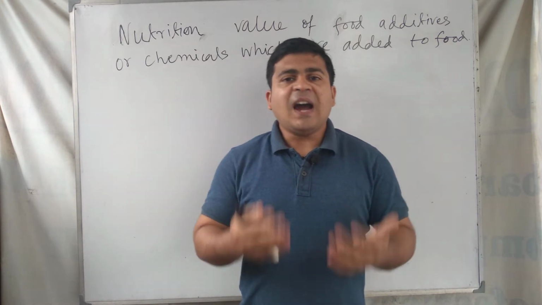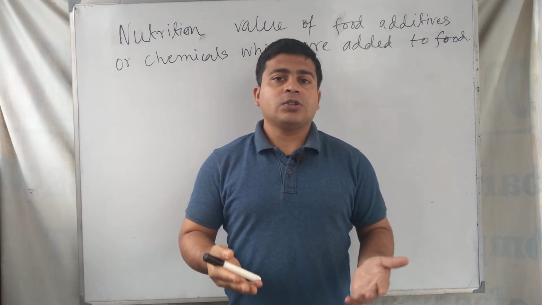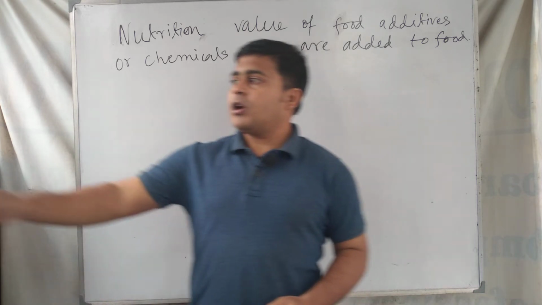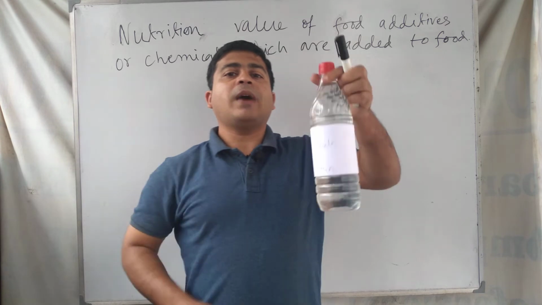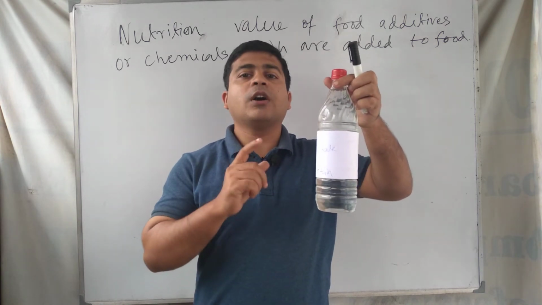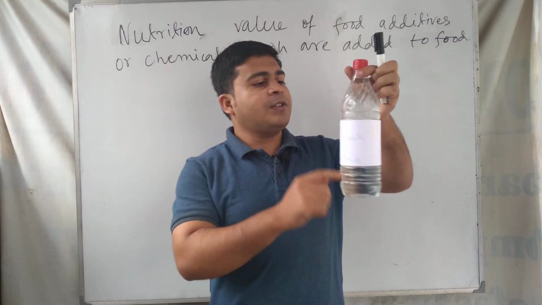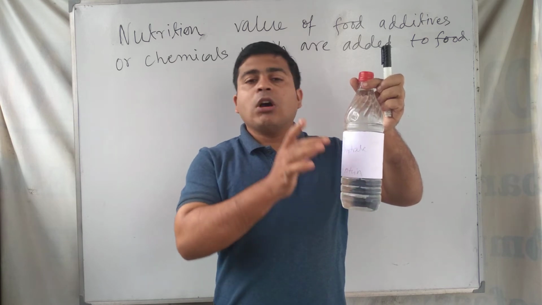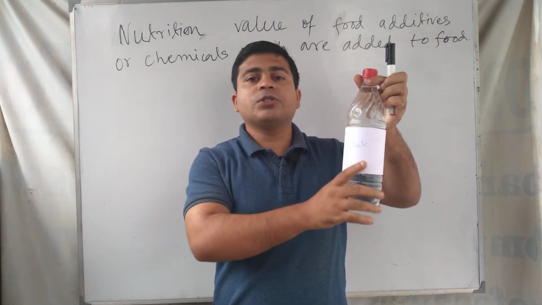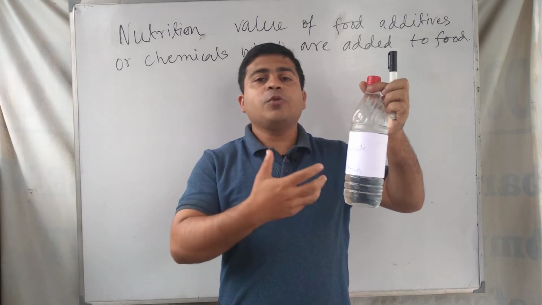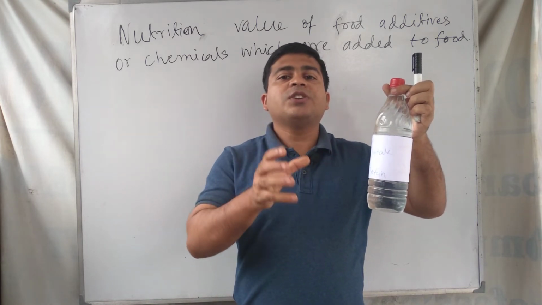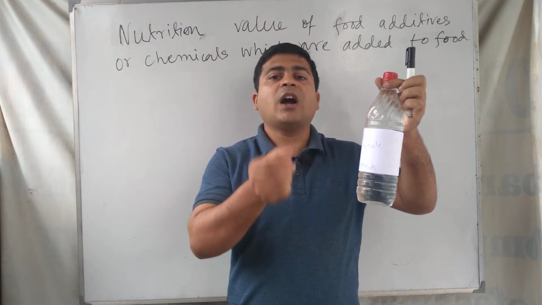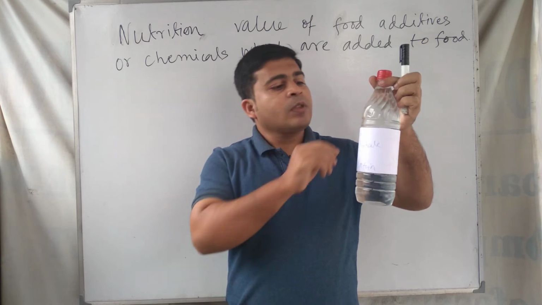When you buy a food product in a bottle, suppose I give you an example, I am buying this water bottle from the market. I see a label attached to this bottle, and in this label some information is given about this water. Here you can find the label as nutrition facts, and the energy, carbohydrate and sugar present per 100 ml or per 100 gram are given.